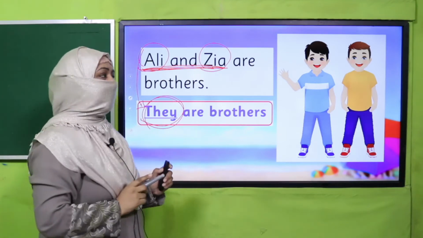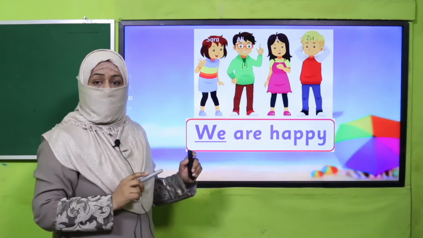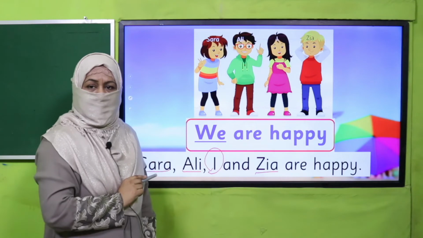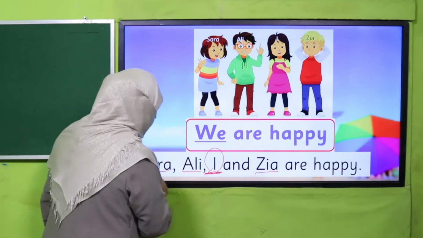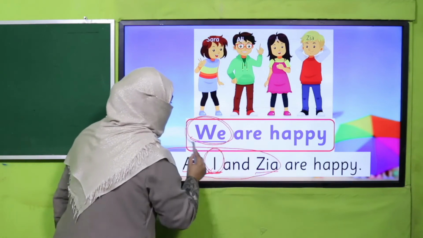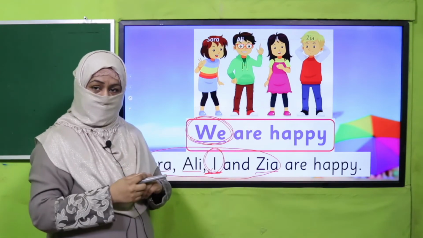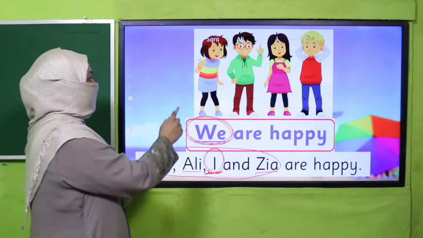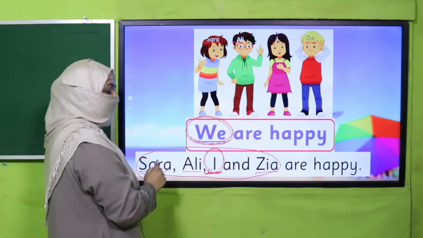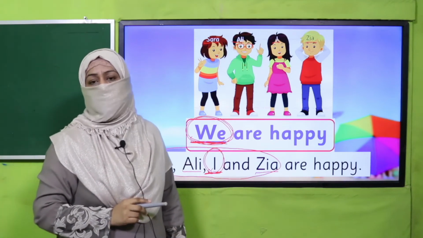But in case there is "I" as well among these naming words, like "Sarah, Ali, I and Zia are happy," because these naming words include "I," we will replace them with "we." We will not use "they" here. "They" is for more than one naming word, but only if it does not include "I," right? And if it includes "I": Sarah, Ali, I and Zia, four. We four are happy, all of us. So, that's why we use the substitution word "we" here, right?